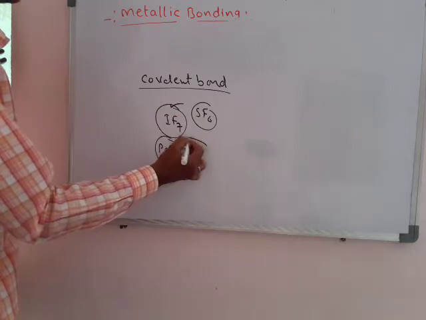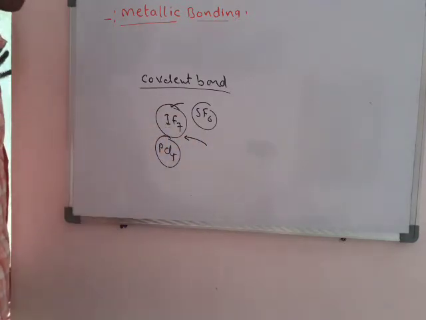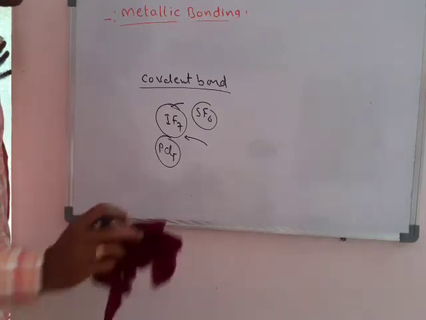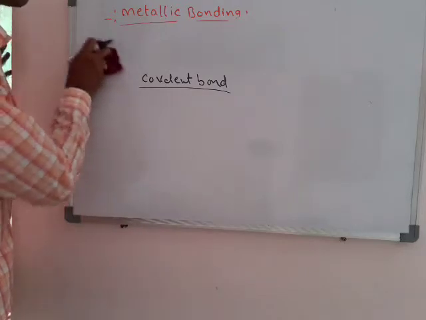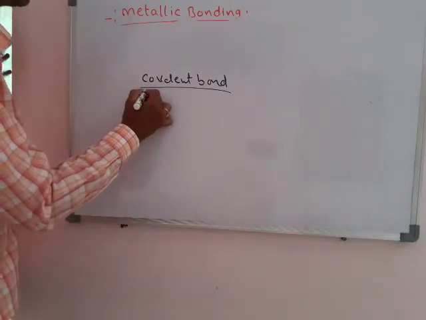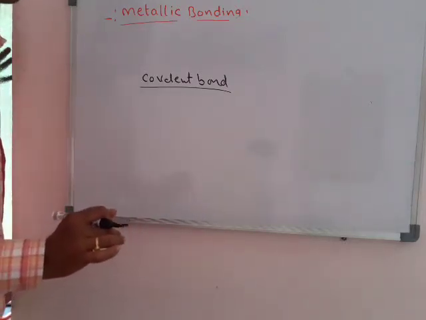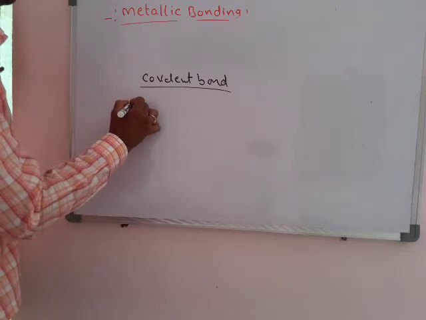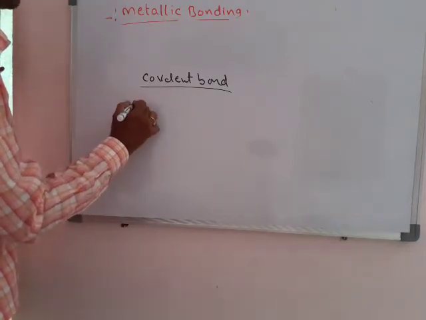These are very rare compounds, and one example is IF7. If you examine all covalent compounds, the maximum bonds we get is 7 covalent bonds, and that is only in very rare compounds. But if you take a metal, for example gold, no, take iron metal.